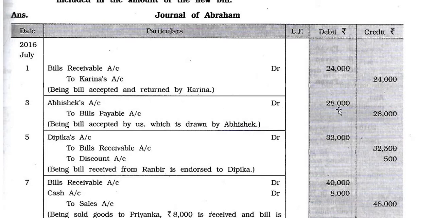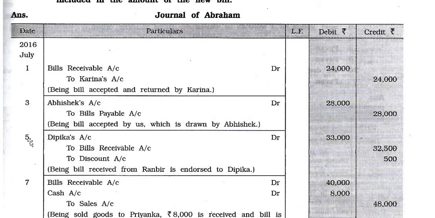Abhishek's account debit 28,000 to bills payable account 28,000. Being bill accepted by us which is drawn by Abhishek. Abhishek is the drawer, means Abhishek is the creditor, and for Abraham it is a bill payable. Bills payable is always credit, bills receivable is always debit. Here Abhishek is the receiver, so Abhishek's account debit to bills payable.